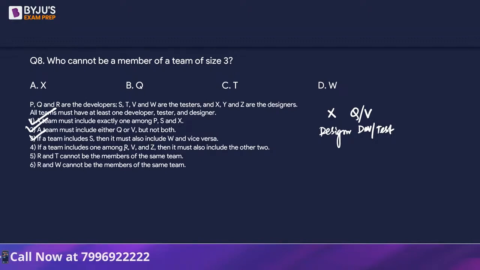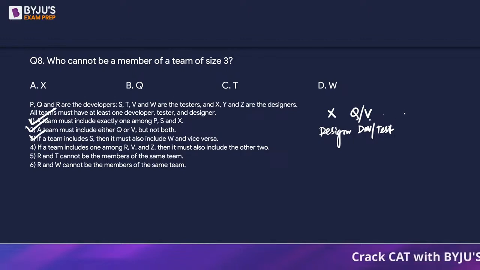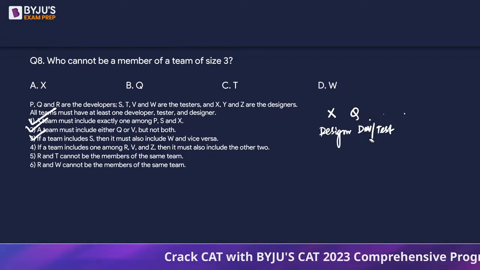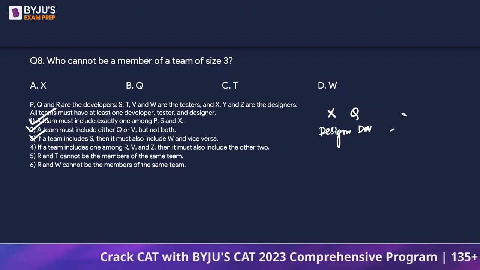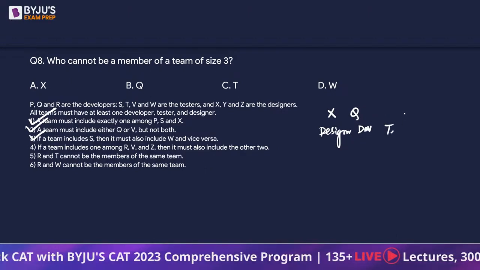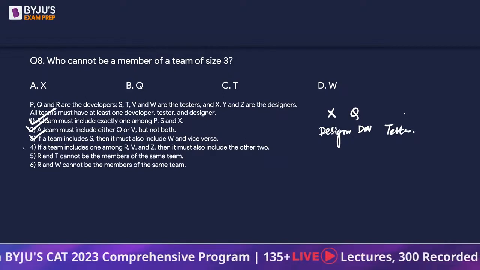If a team includes one among R, V and Z, then it must also include the other 2. Now the problem is, if I include V here, I will have to include R and Z also. That will force us to have a team of 4 members. So that means we will not take V. क्योंकि V लेंगे तो R और Z भी लेना पड़ेगा. That means we have a designer, we have a developer, we need a tester now, right?